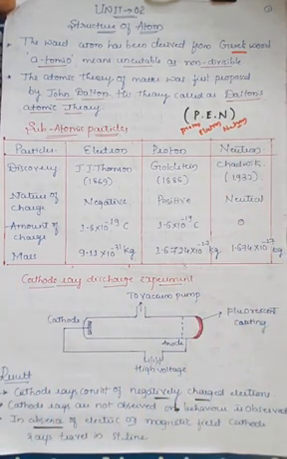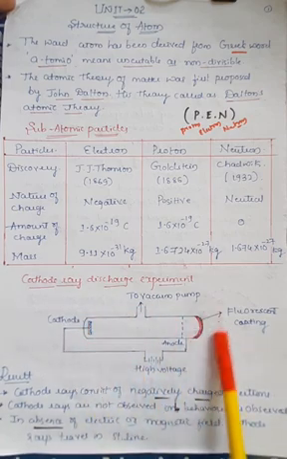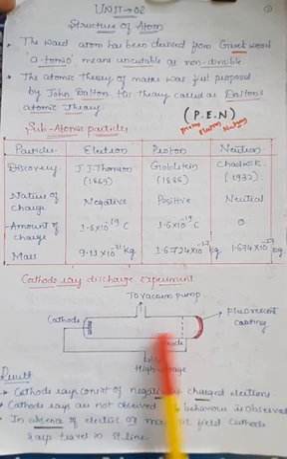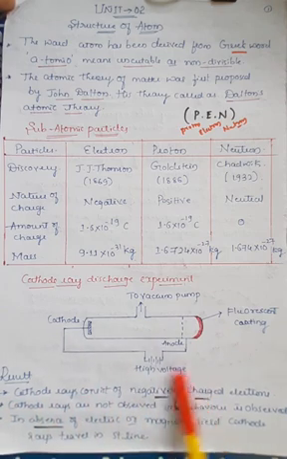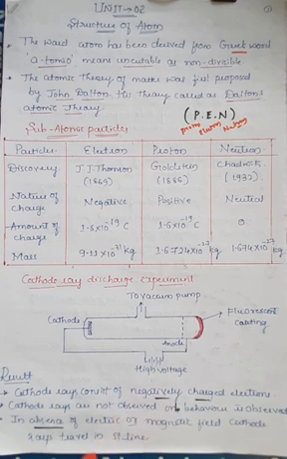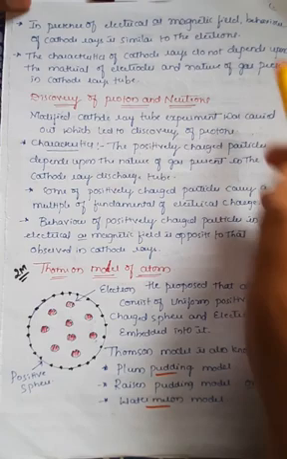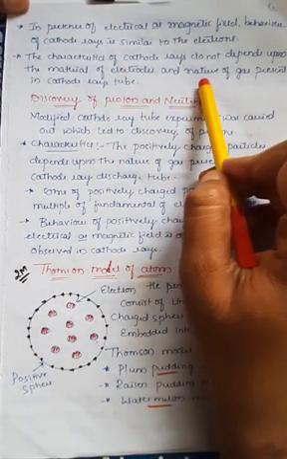We have seen one important experiment for the discovery of the electron, known as the cathode ray discharge experiment. As I said, it consists of a small glass tube, with electrodes, cathode and anode, connected on either side, and both connected with a battery. Whenever an external electric current is applied, the cathode rays consist of negatively charged electrons. The rays themselves cannot be observed, but their behavior can be observed during the experiment. In the absence of external electric and magnetic fields, cathode rays travel in a straight line. We also saw that the characteristics of cathode rays do not depend on the material of the electrode or the nature of the gas.